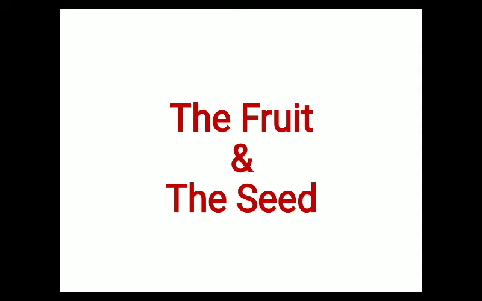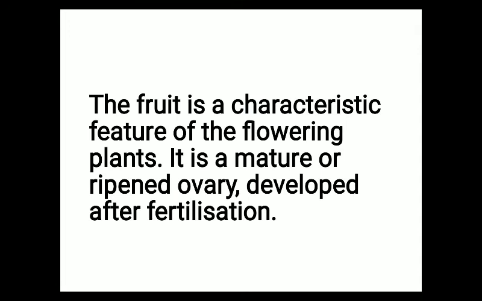So first of all we will define fruit, that what is fruit. So fruit is a mature ripened ovary. So this is the definition of fruit. So the fruit is a characteristic feature of the flowering plants. It is a mature or ripened ovary developed after fertilization. So presence of fruit is a characteristic feature of flowering plants, means angiospermic plant. So in angiospermic plant we can see the presence of fruit, and fruit is a mature ripened ovary.